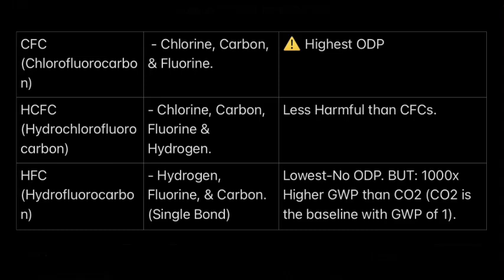How I remember that is that human beings are carbon-based life forms, so carbon is in all of us. Carbon is in all 5 of the refrigerants. That's just an analogy for how I remember it. As for the chlorine, I think of chemical warfare, chlorine gas. Maybe you go to the suburbs, they put too much chlorine in the pool, it burns your eyes. It's harmful to humans, so it's also harmful to the environment. So chlorine is harmful. CFC has the highest level of chlorine, has the highest level of ODP, which is ozone depletion potential, as well as global warming potential.